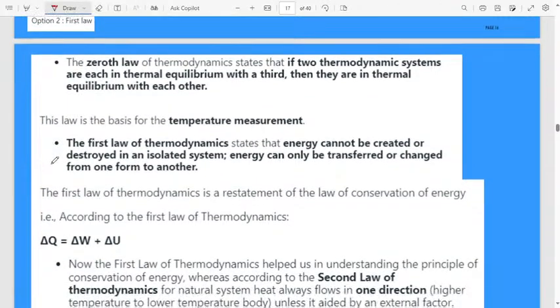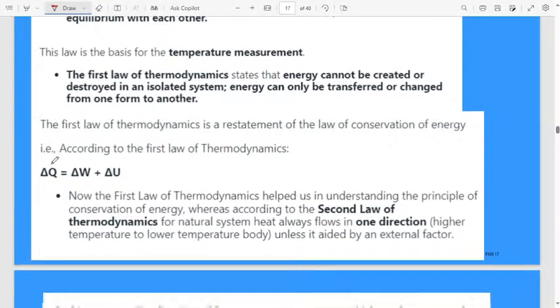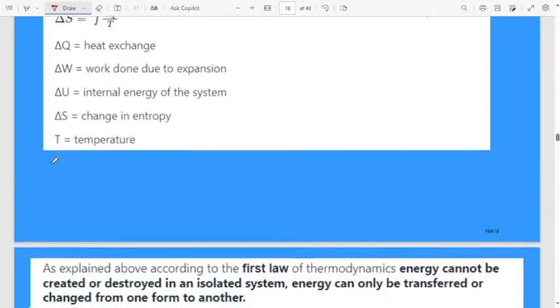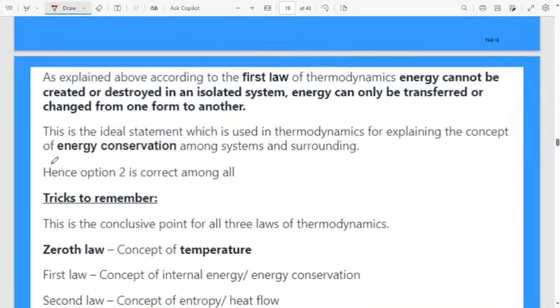Then let us discuss what is meant by zeroth law, second law, yes, everything. Firstly, I will move.